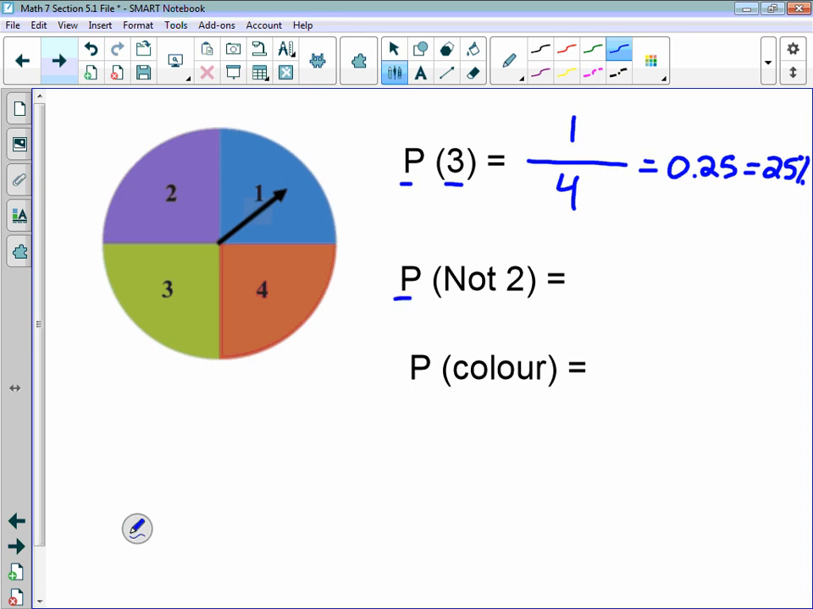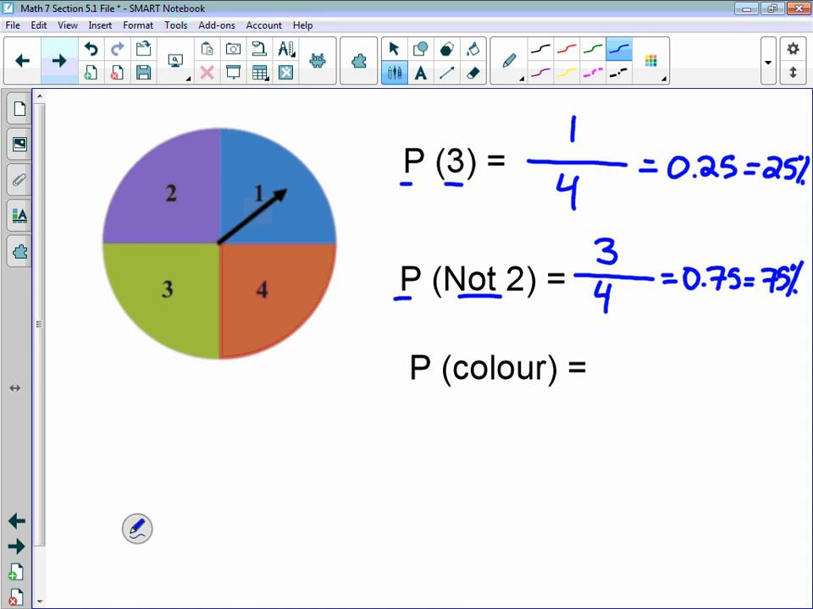Okay, what's the probability that it is not 2? Well, now we have to think, what are our favorable outcomes? We don't want it to be 2. So the probability that it's not going to be 2 would be, well, what's the probability of it being 1 or 3 or 4? So 1, 3, or 4 is 3 favorable outcomes out of, again, the 4 total outcomes, which is equal to 0.75, which is equal to 75%.